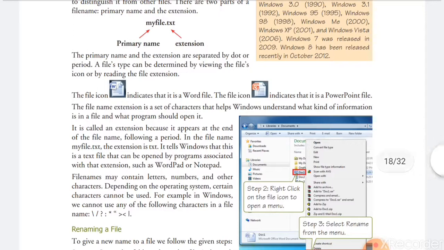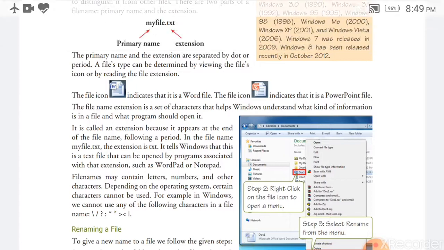Whether you are using Windows or Linux or Unix or DOS, it depends on the operating system which characters are acceptable and which are not acceptable in the file name. So a file name contains letters, numbers and other characters depending upon the operating system. Certain characters cannot be used in the file name.